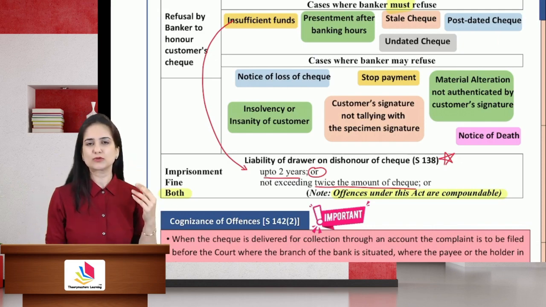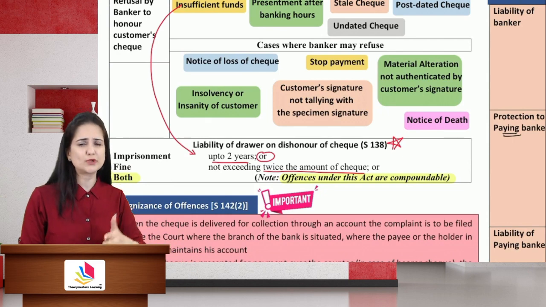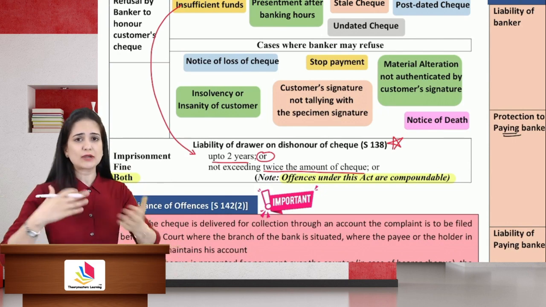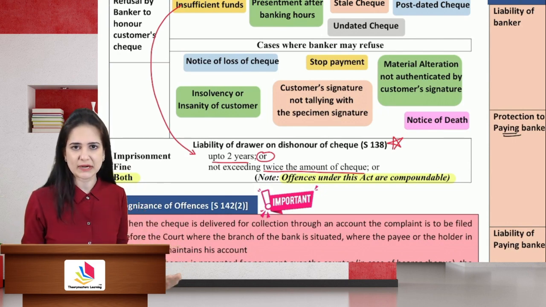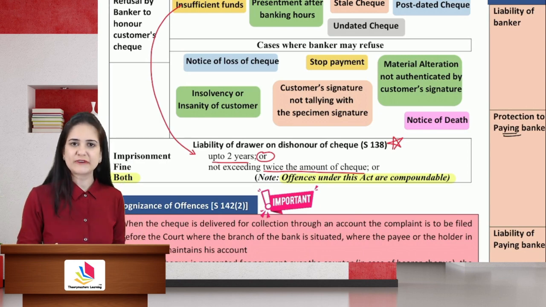Non-compoundable offenses are those offenses which are very serious in nature, like dealing in arms, ammunitions, trafficking. They cannot be mutually compromised between the parties. They can only be quashed. Okay? No compromise, you will have to file the case and that will go to the court of law.